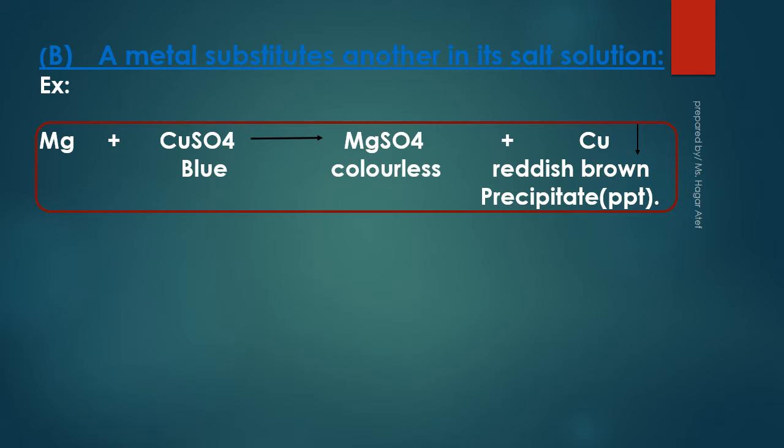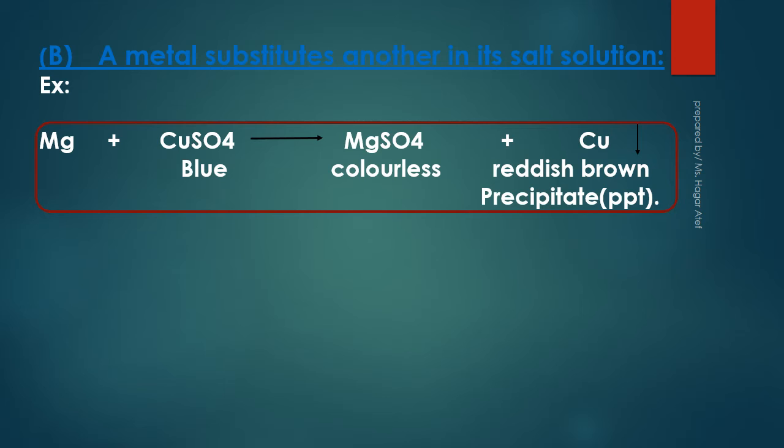A metal substitutes another in its salt solution. Some metals replace other metals in their salt solution that follow them in the chemical activity series. For example, magnesium is more active than copper, as it comes before copper in the chemical activity series, so it substitutes copper in copper sulfate solution, forming magnesium sulfate, colorless, and copper precipitate with red precipitate.